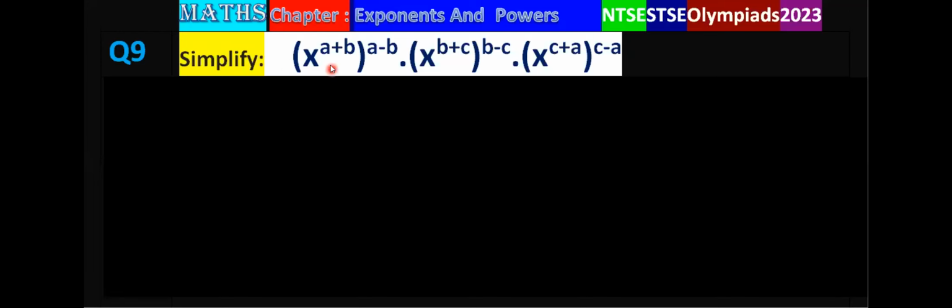Simplify (x power a plus b) whole power a minus b multiplied by, here dot is not decimal, this is sign of multiplication, (x power b plus c) whole power b minus c and multiplied by (x power c plus a) whole power c minus a. We have to simplify it. So for that, what we do? We know if there is power of power, then we put the same base and multiply the power. So power should be multiplied.